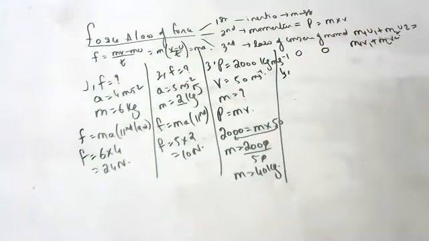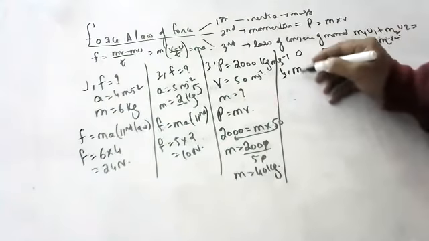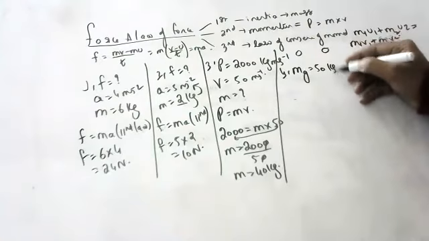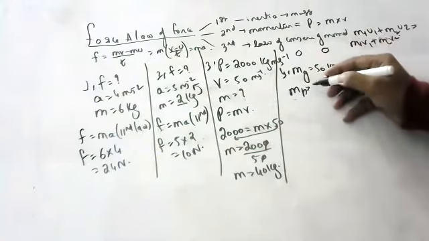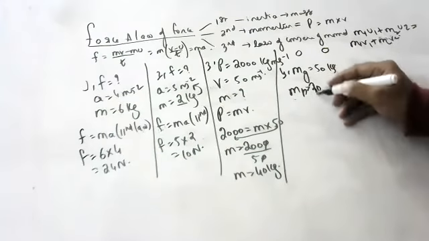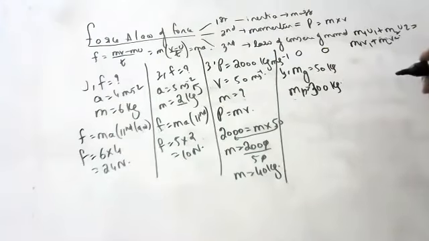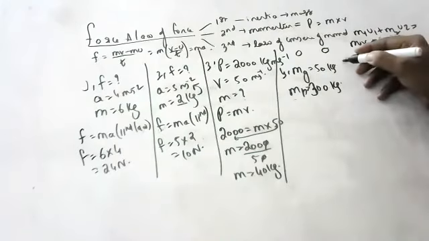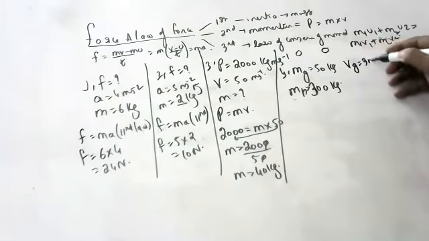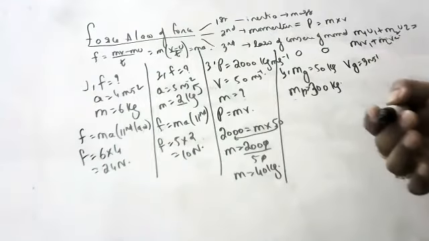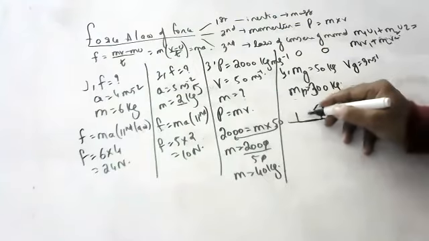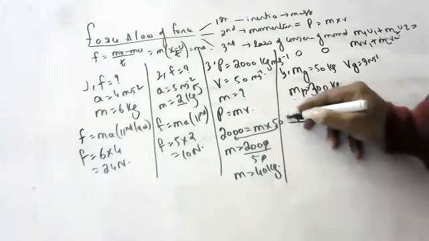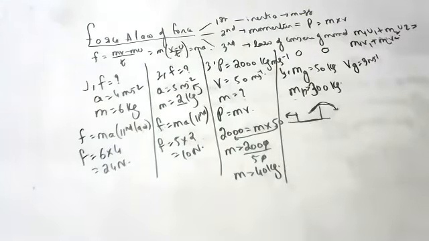Tell one more. There is a girl whose mass is 50 kg. She jumps out of a moving boat. The mass of the boat is 300 kg. She is jumping out of this boat onto a bank with a horizontal velocity of 3 meters per second. With what velocity will the boat begin to move backward? See, when you jump from a boat, the boat will go a little bit back. Which formula will you use here?